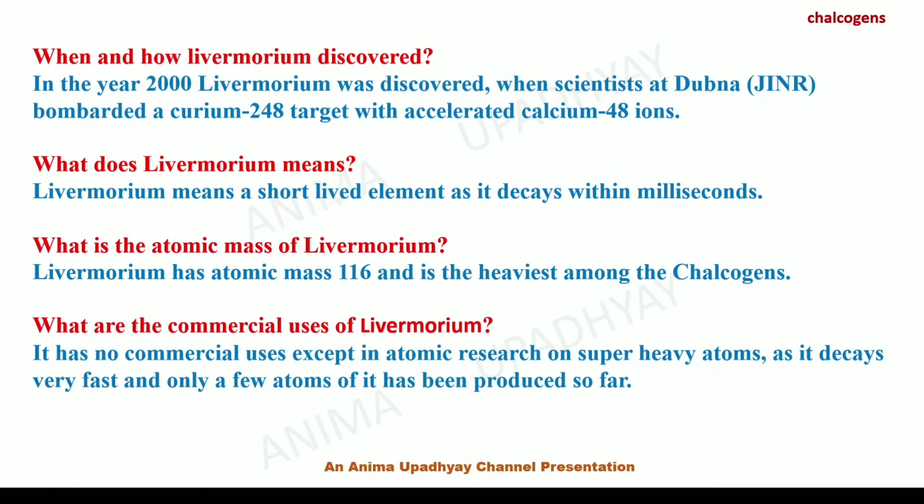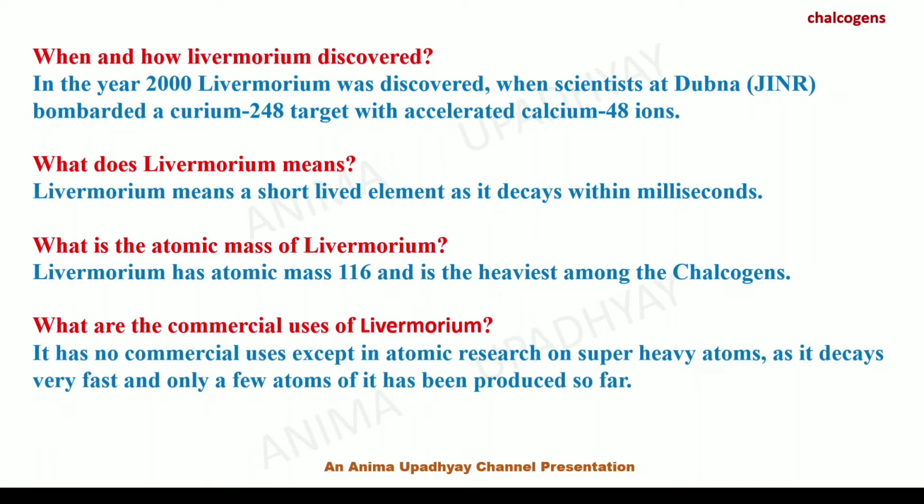When and how was livermorium discovered? In the year 2000, livermorium was discovered when scientists at Dubna, Russia bombarded a curium-248 target with accelerated calcium-48 ions. What does livermorium mean? Livermorium means a short-lived element as it decays within milliseconds. What is the atomic mass of livermorium? The atomic number of livermorium is 116, and it is the heaviest element among the chalcogens.